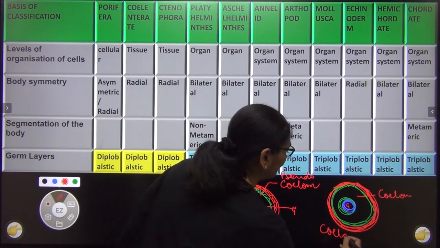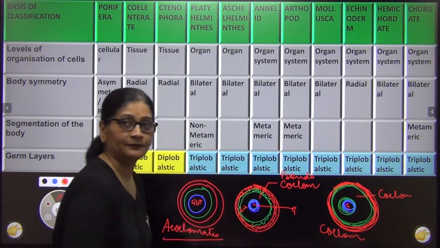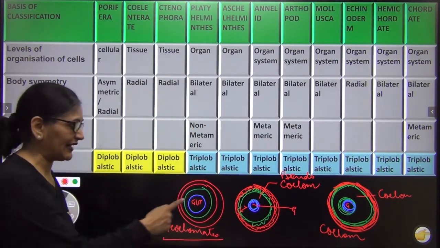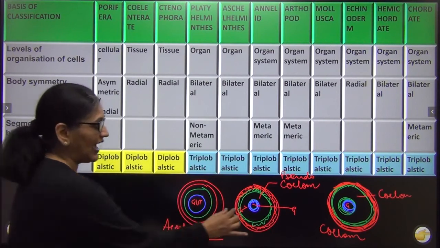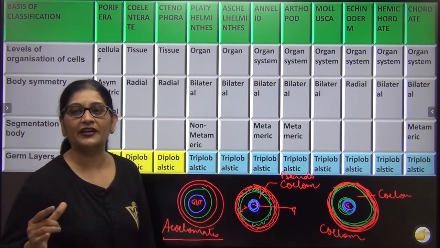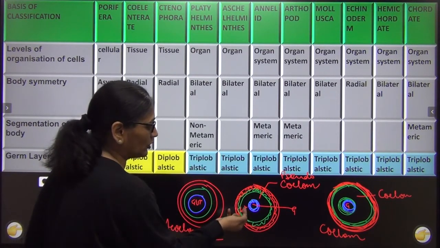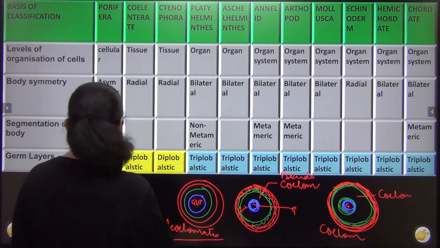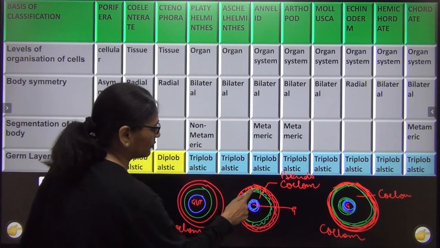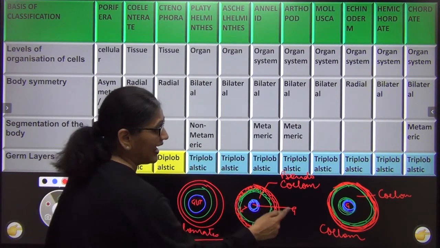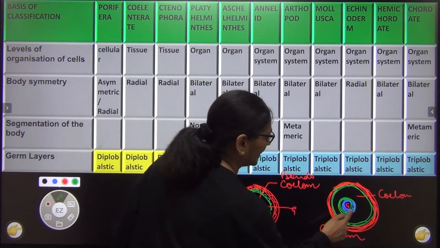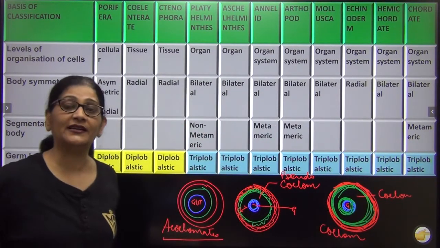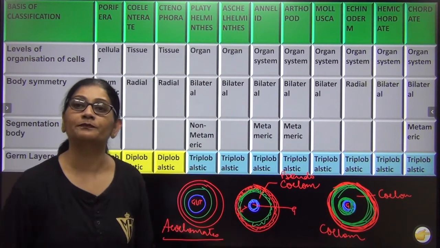अब आप बोलोगे मैम कैविटी से ही ना मतलब था अदर ऑर्गन्स को अकोमोडेट करने के लिए. This is a coelomate where I have a single cavity called gut. I made another cavity for accommodating other organs. This is pseudocoelom where this coelom is lined by mesoderm only on one end, not both the ends. And if it is lined by mesoderm on both the ends, इधर भी और इधर भी, then this is called as true coelom.